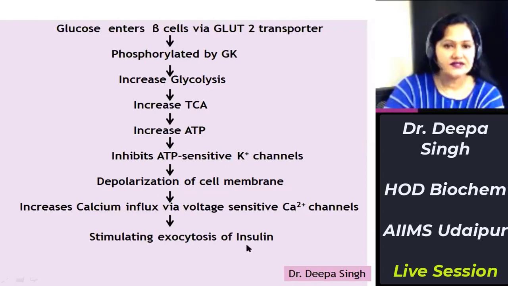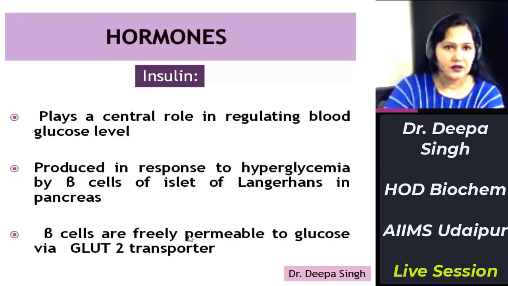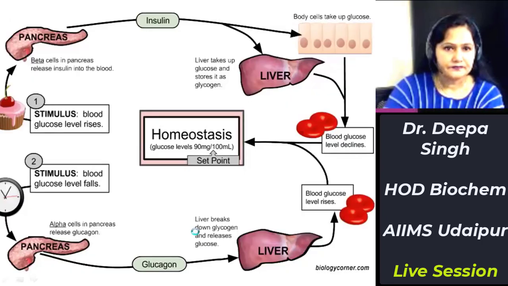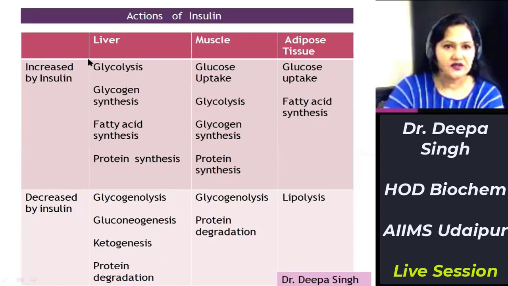Now, once insulin is secreted, it will promote all the metabolic pathways which utilize glucose from blood, and it will inhibit those pathways which add glucose to the blood. For example, these are all the pathways which are stimulated by insulin, and all these pathways will decrease the concentration of glucose in blood.